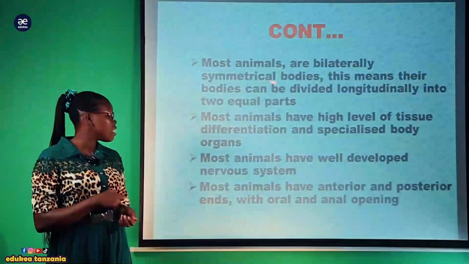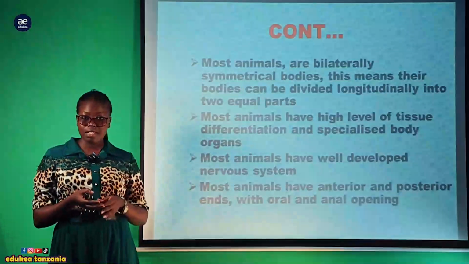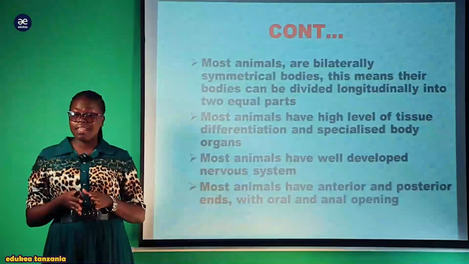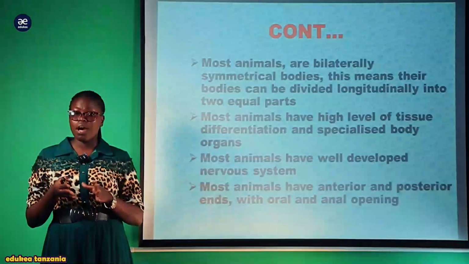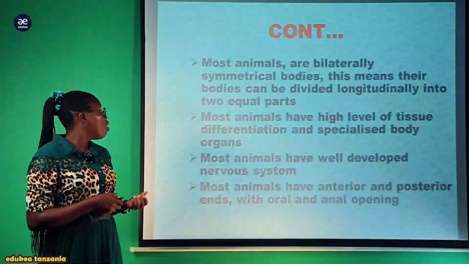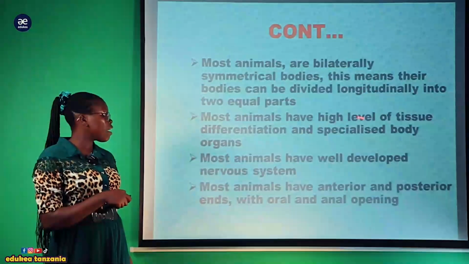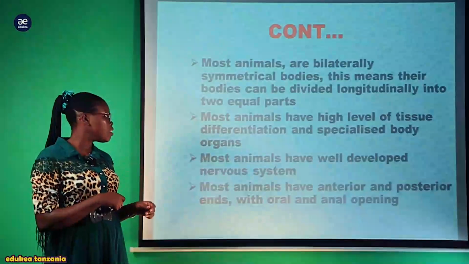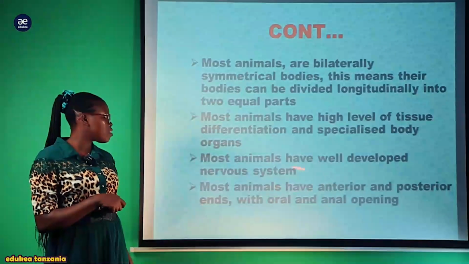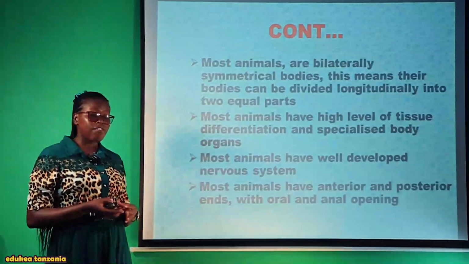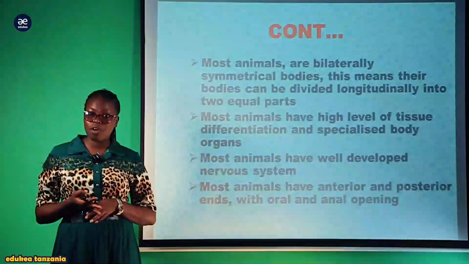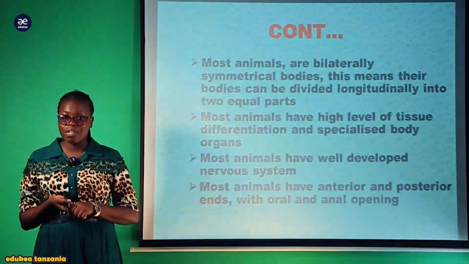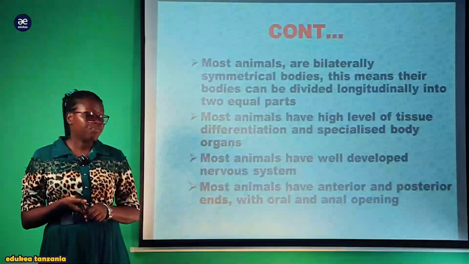Also, most animals have a bilaterally symmetrical body. Bilaterally symmetrical means that when they are cut longitudinally, they can split into two halves. Also, most animals have a high level of tissue differentiation and specialized body organs. And most animals have a well-developed nervous system, which is responsible for the detection of stimuli, also the interpretation, and also giving the appropriate feedback for that particular stimulus.